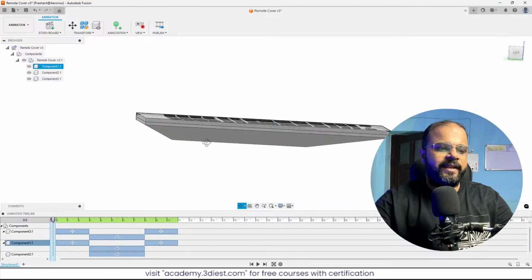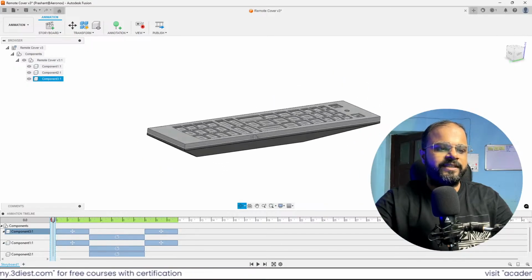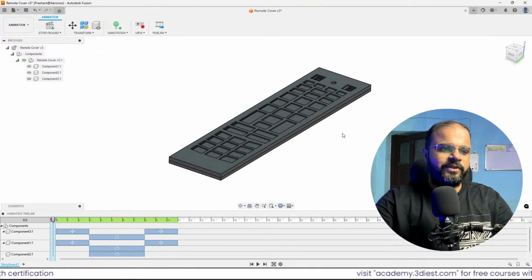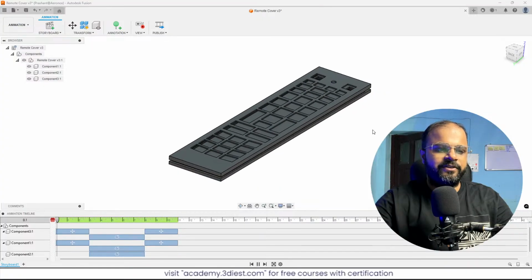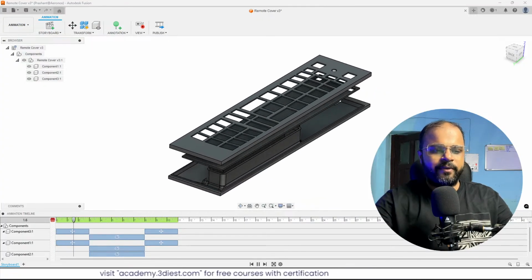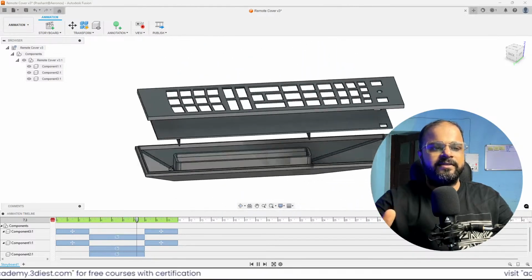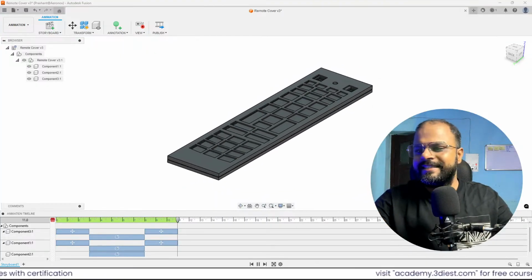And even I can, the moment you keep this cursor on the 0 time frame, you can do the view adjustment. So let's say I want to do all the animation at this position, so I will move it like this, then I will move my cursor back to this position, then I will try to play. Here you can see now, again, on this orientation it's looking much better, right? So this way you can create super cool animations inside Fusion 360.